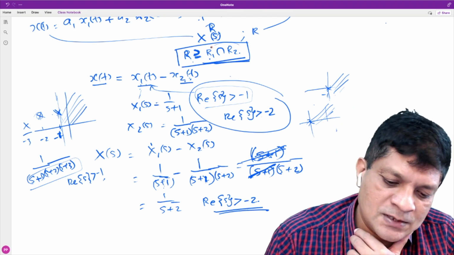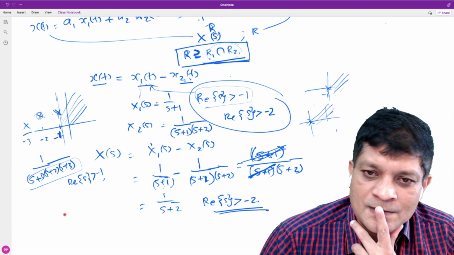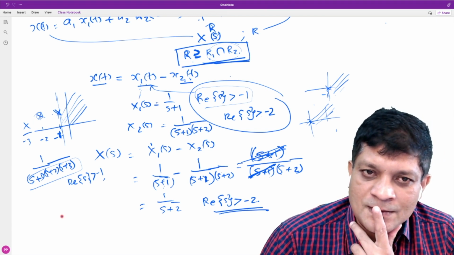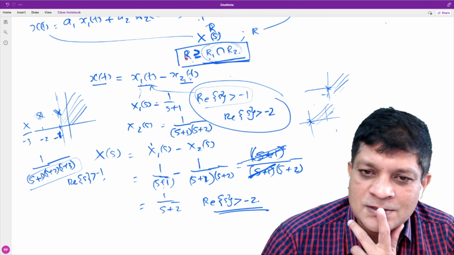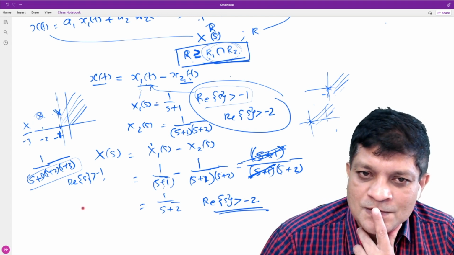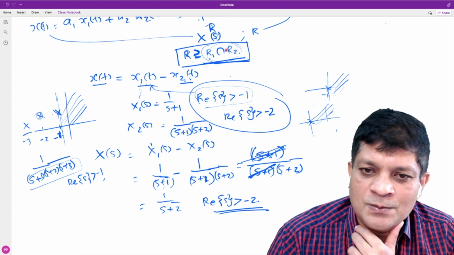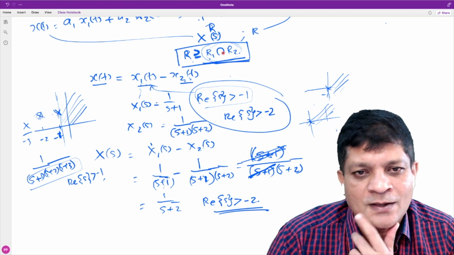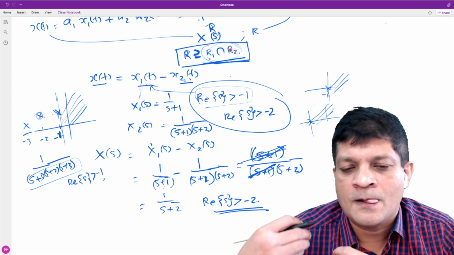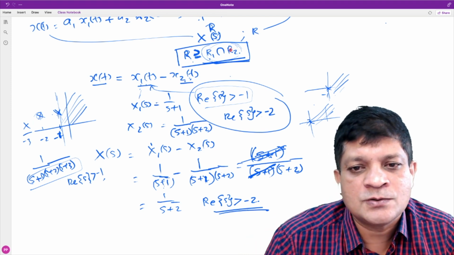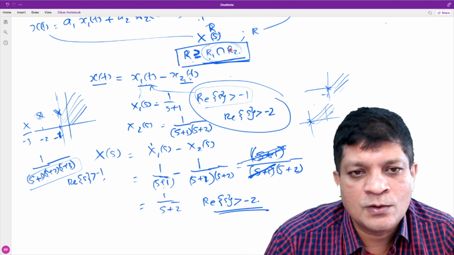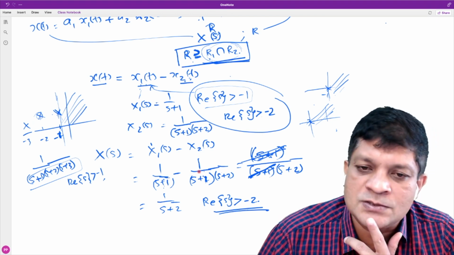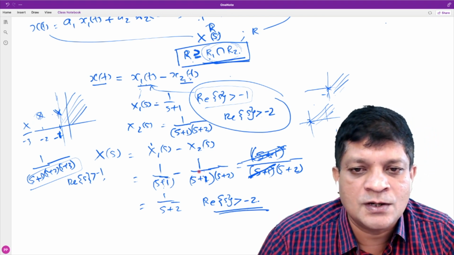Can it be less than this? Can it be a subset of R1 intersection R2? It cannot be a subset of R1 intersection R2. The reason is that happens only if we introduce some new pole. But when you combine these two, that will not introduce any new pole.